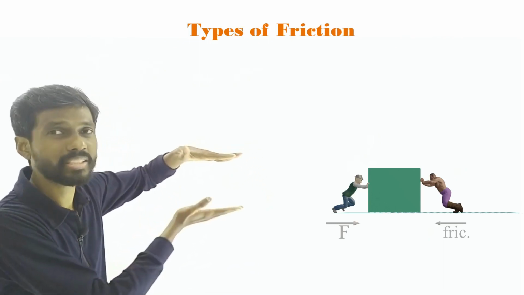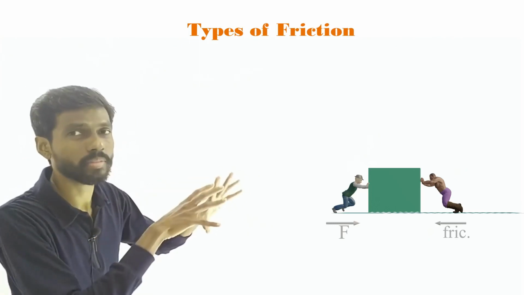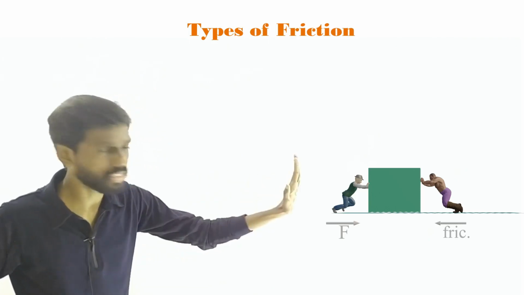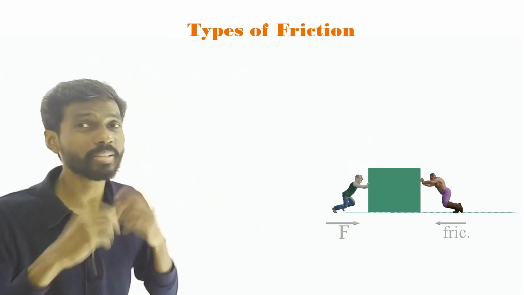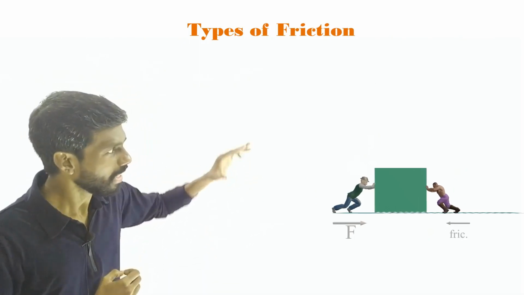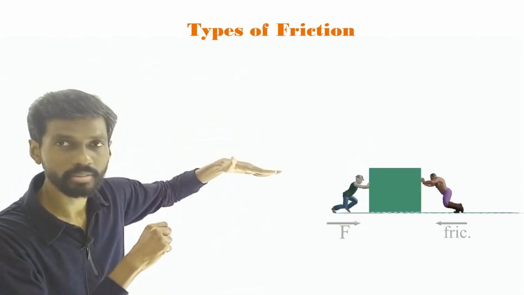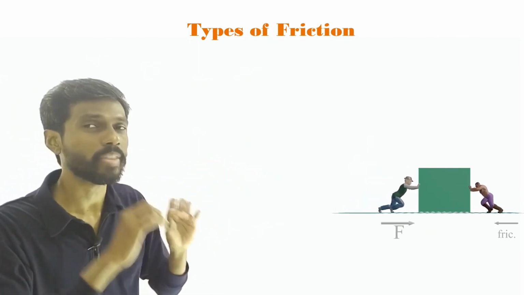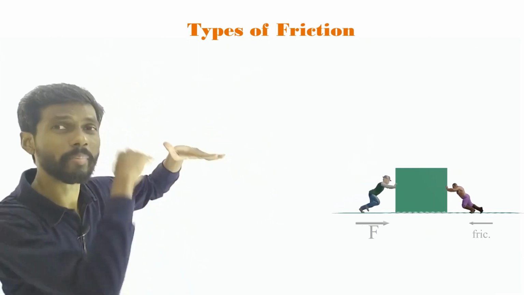So the maximum limit is reached. Okay, that is the limiting friction. Now the object starts sliding. Then what will happen to the friction? So the applied force is in this direction, friction in the opposite direction, but what is the magnitude of that friction? Okay, so here something strange happens. When the object starts moving, the frictional force drops a bit. It lowers its value, which means that is a constant value. The moment the object starts moving, the frictional force is reduced from the maximum value, right?